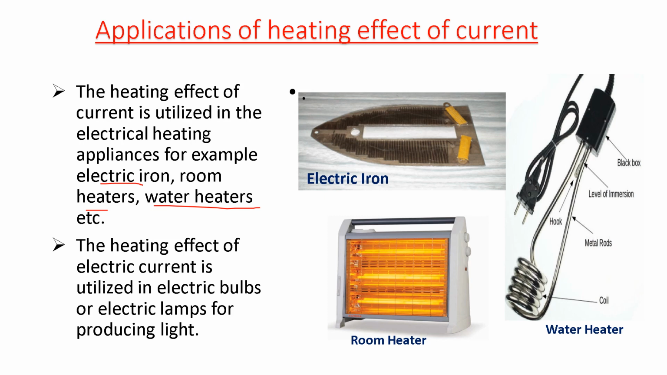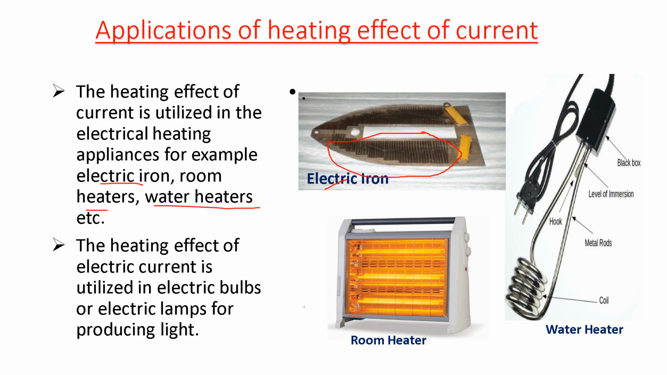Here we can see an electric iron. These are the coils which usually produce heat. They have very high resistance, and when electric current passes through them, they produce heat, and that heat is used for ironing the clothes.